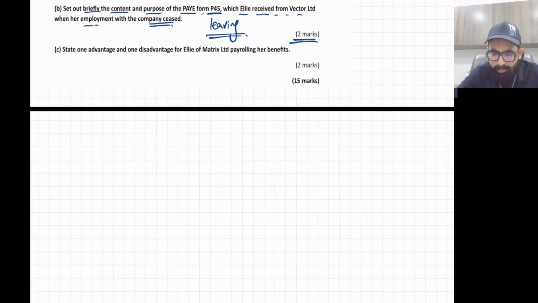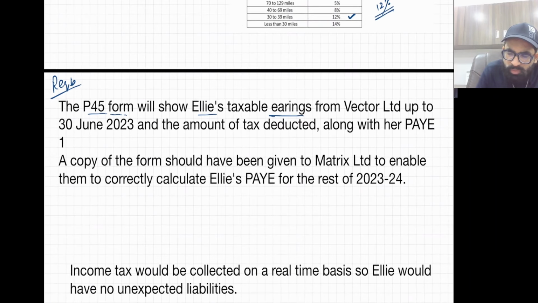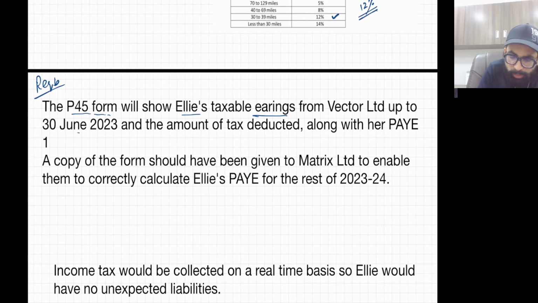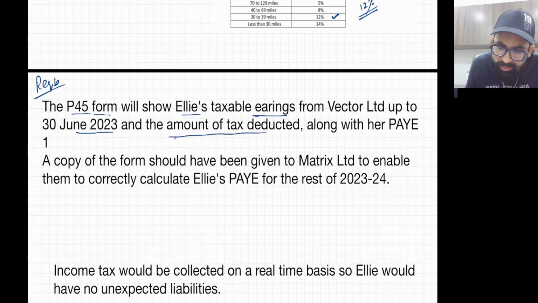So let me show you. I have written some points for this. You see, this is requirement B. The P45 form will show Ali's taxable earnings from Vector Limited up to 30th June 2023. Definitely she worked till 30th June 2023 with the existing employer, so when you leave the job, you receive this form from your existing employer, and the amount of tax deducted along with her pay. So this is the 1 mark thing. A copy of the form should have been given to Matrix Limited.